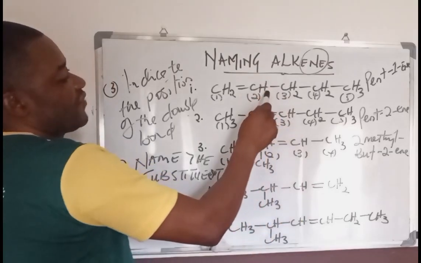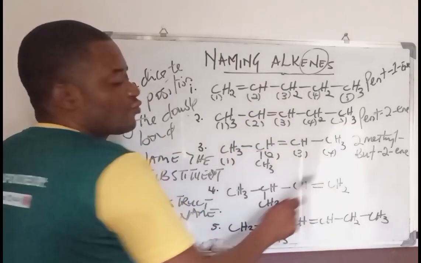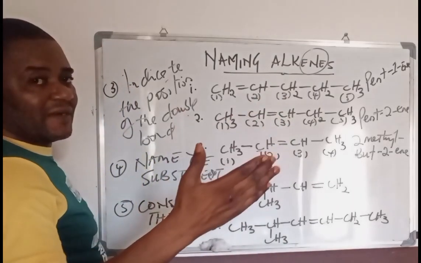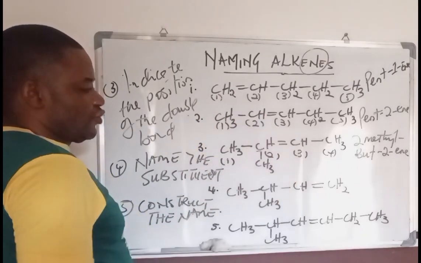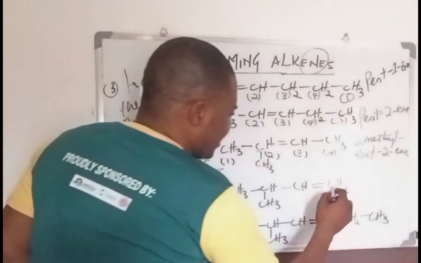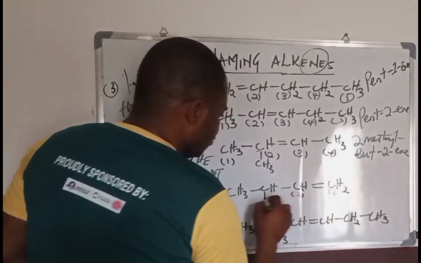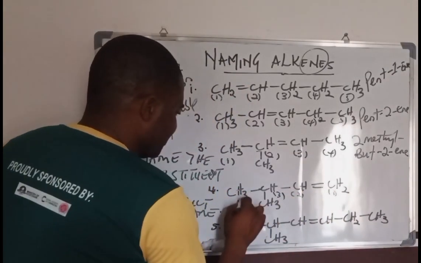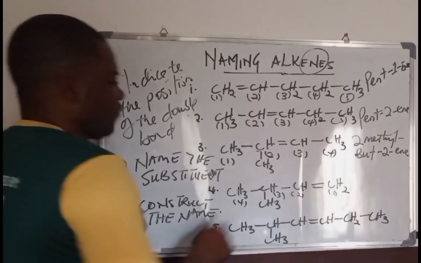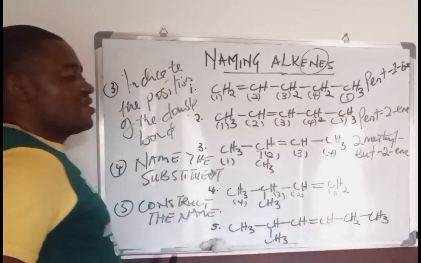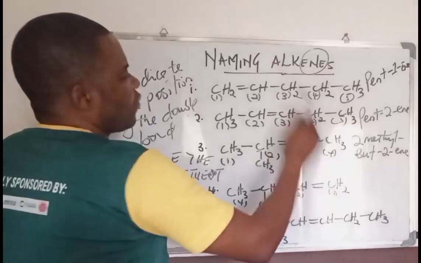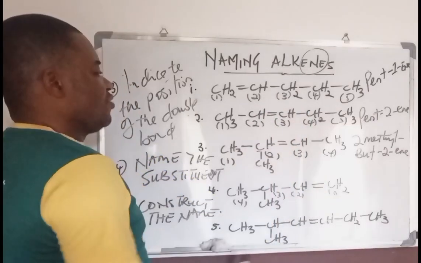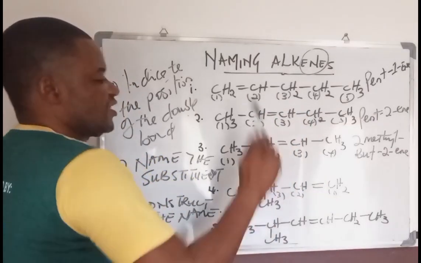We'd rather go with the other convention where the carbon double bond is closer to the shorter side. So we now start numbering from here. So this is 1, this is 2, this is 3, and this is 4. If it is 1, 2, 3, 4, the parent chain is simply butane.